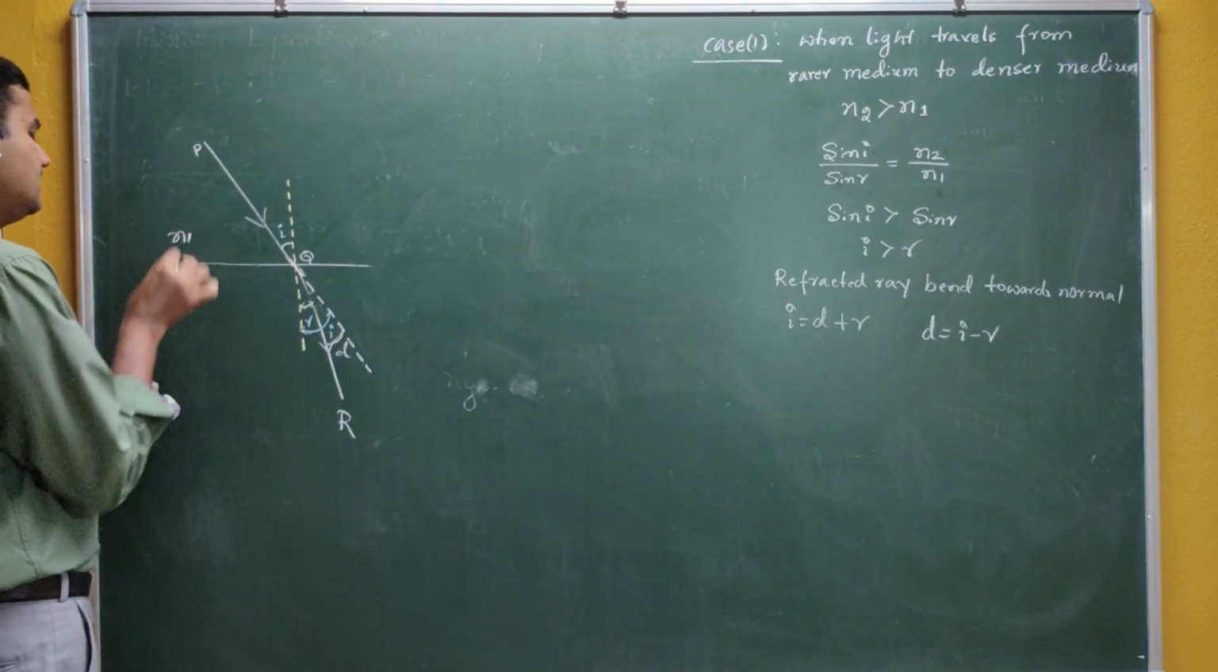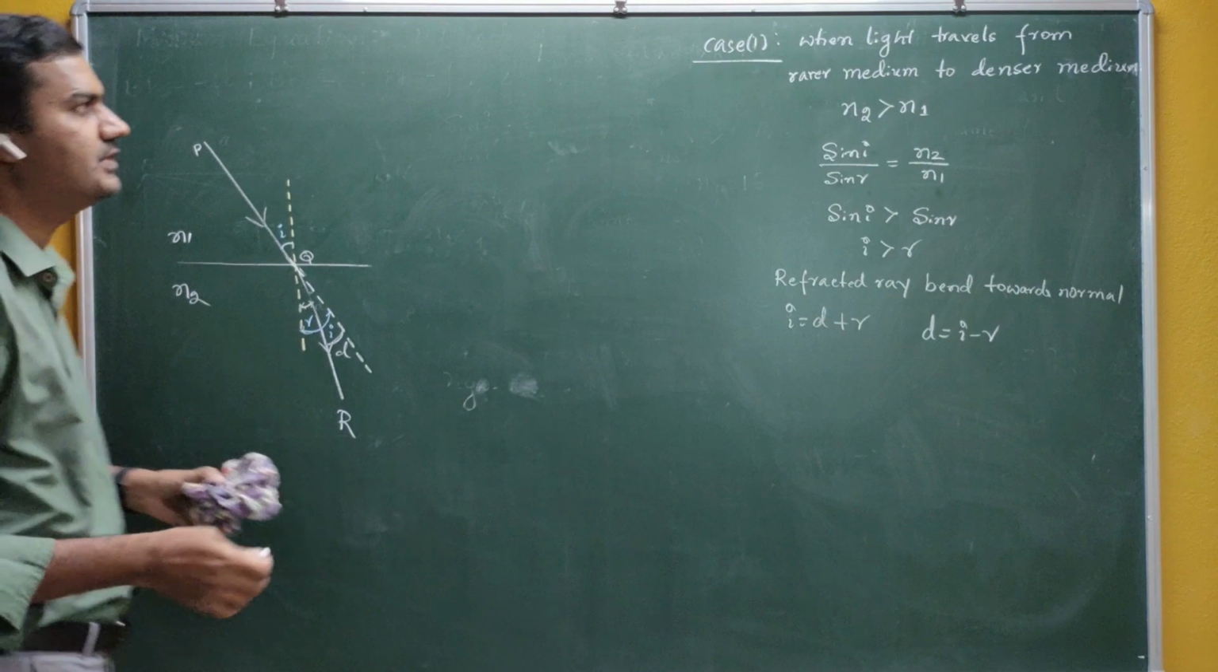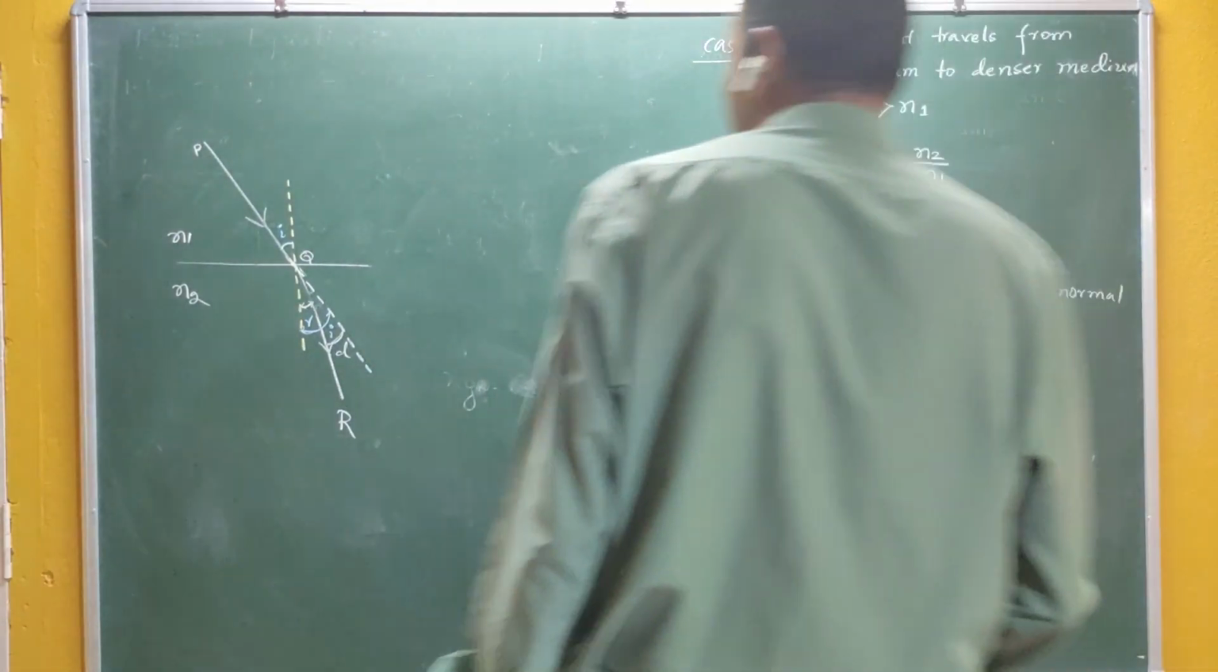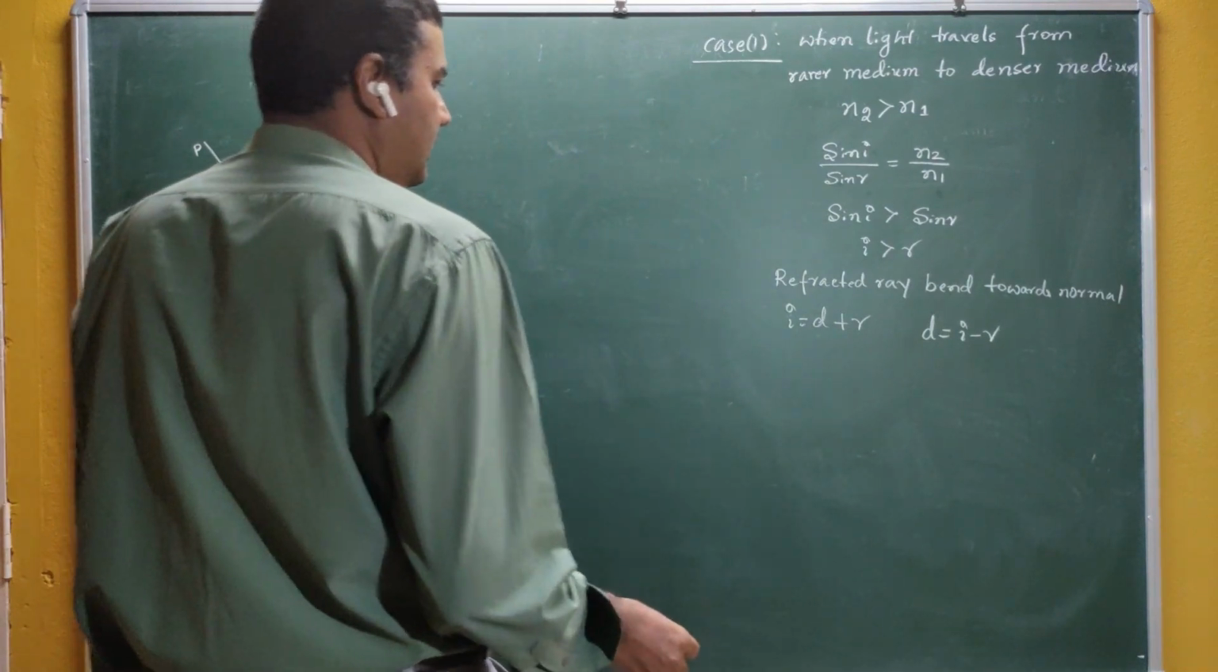So this is n1, this one is n2. In the first case, light is traveling from denser medium to rarer medium.